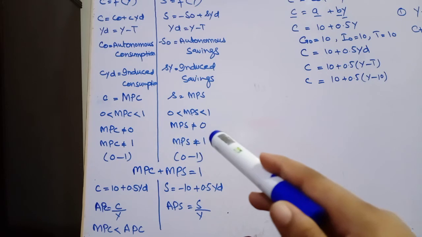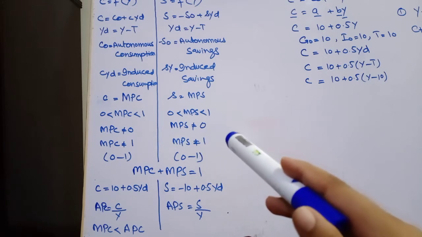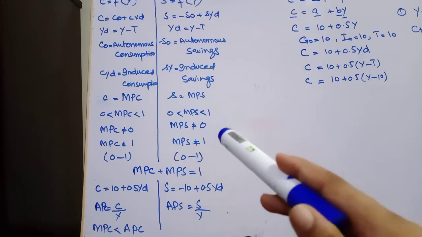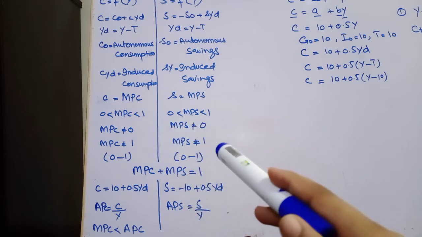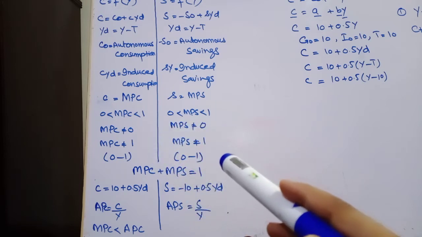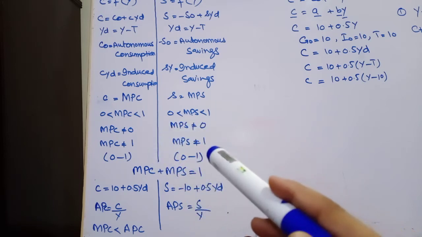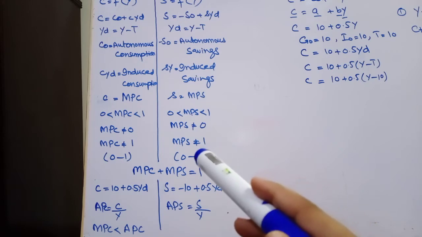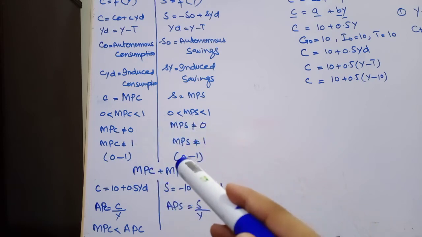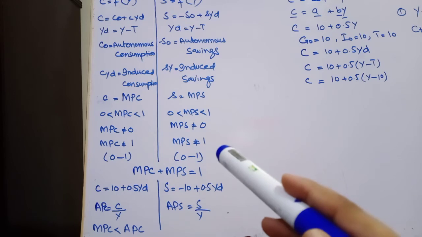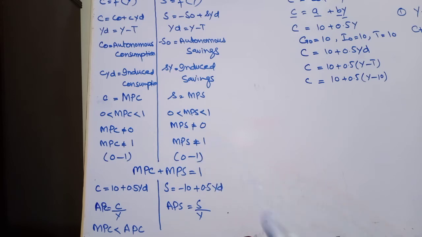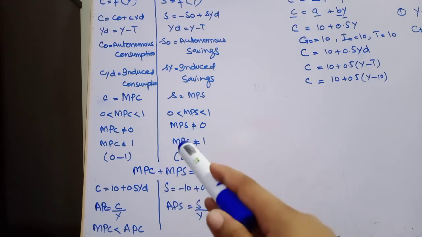It cannot be 0, because it is not possible that we will not save any of our increased income, and it cannot be 1, because it is also not possible that we will save all our additional income and not spend it on our daily expenditures. So its value will lie somewhere between 0 and 1.